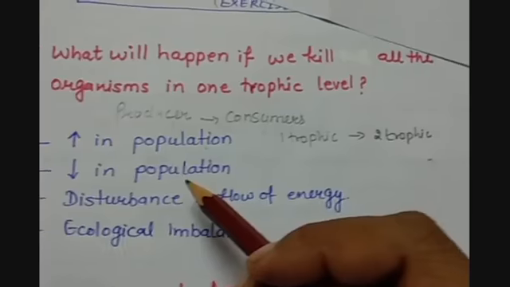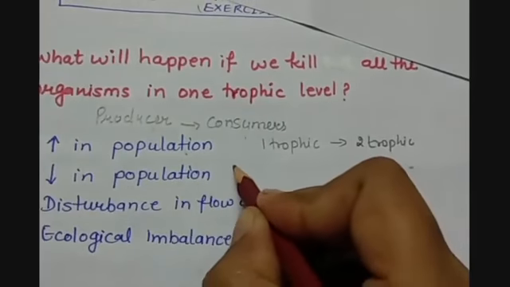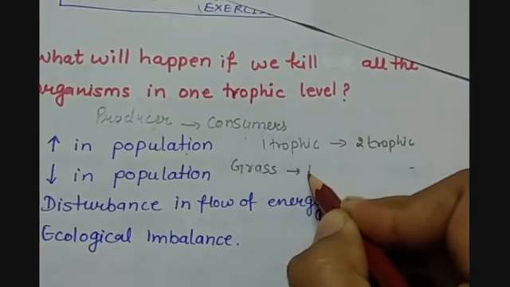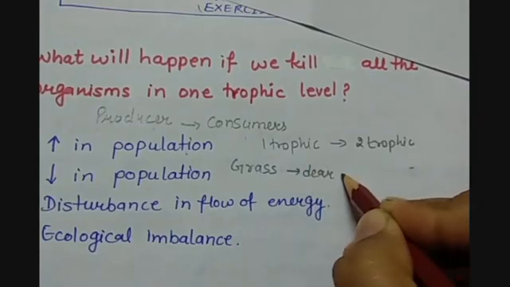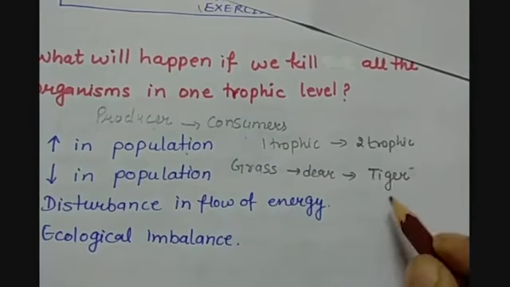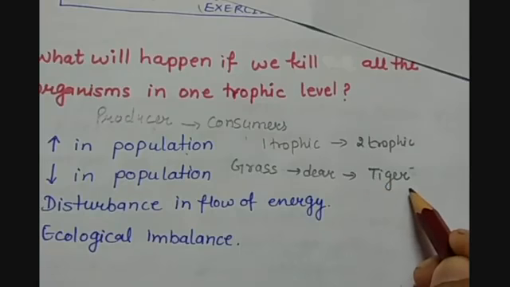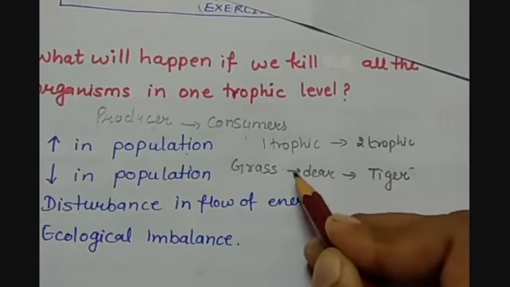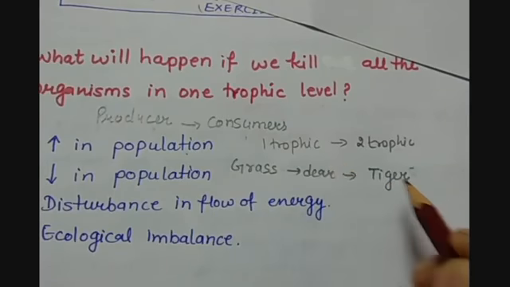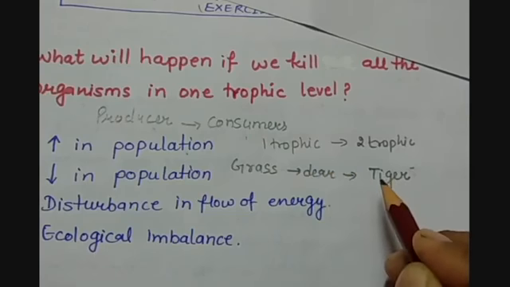Let's say we have the example of grass eaten by deer, eaten by tiger. Here, if we kill the tigers, then the number of deer will increase tremendously because the tiger is not here to eat them. So the food chain will not be balanced.